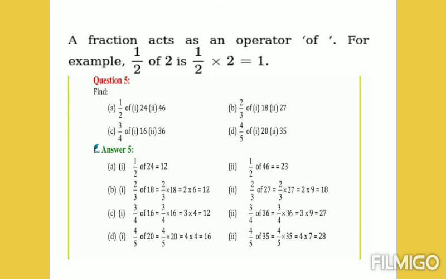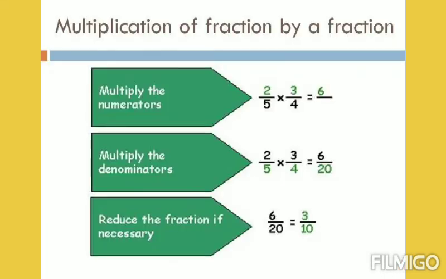Okay. Next, we are going to learn how to multiply a fraction by a fraction. There are 2 steps only. First, multiply the numerator with numerator and write it as a numerator in the answer part. Next, multiply the denominator with denominator and write it as a denominator in the answer part. Next, if necessary, you reduce it into lowest terms.